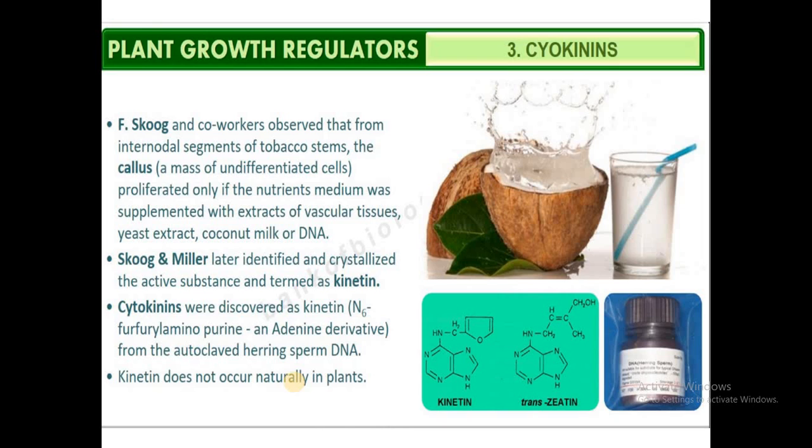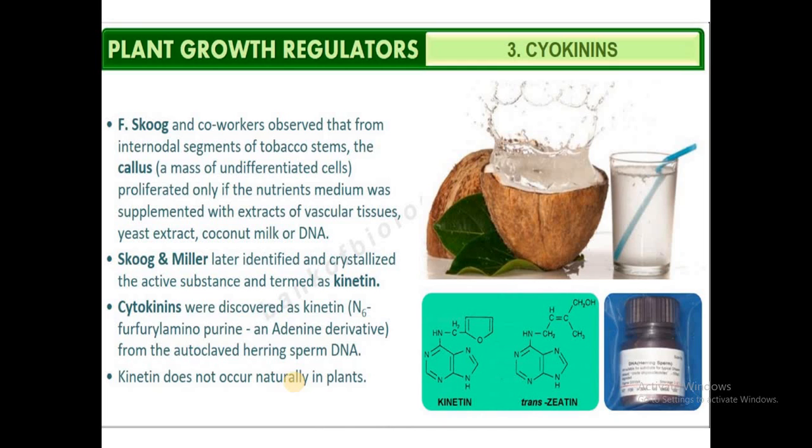Because these are the plant growth promoters which will induce mainly cell division in plants, and they were discovered by Miller and Skoog from the internodal segments of tobacco. They came to know that for the differentiation of the callus, that is, the unorganized mass of cells, morphogenesis must occur. From the callus, stems must arise, leaves must arise.